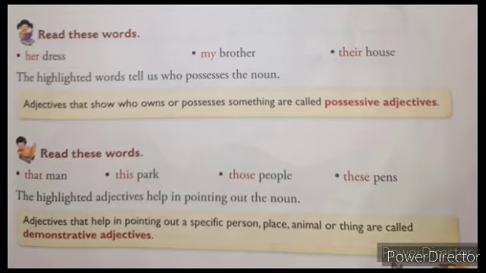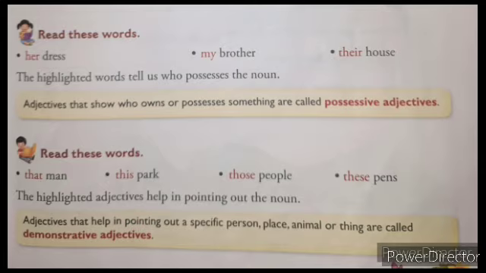The next type of adjective we are going to see is the demonstrative adjective. Let's see the definition. Adjectives that help in pointing out a specific person, place, animal or thing are called demonstrative adjectives. For example, that man, this park, those people, these pains. In these examples, the highlighted adjectives help in pointing out the noun.